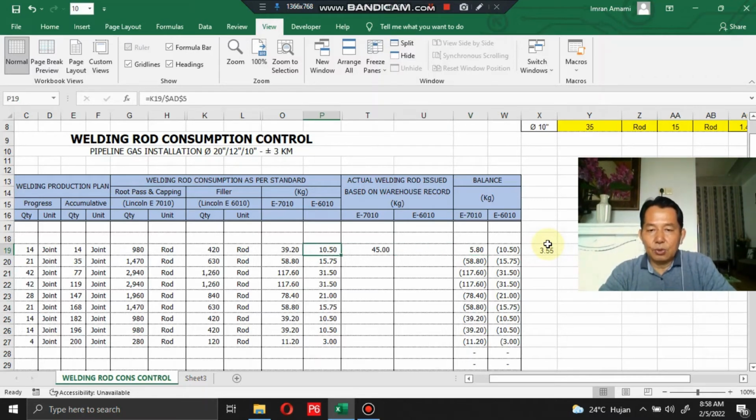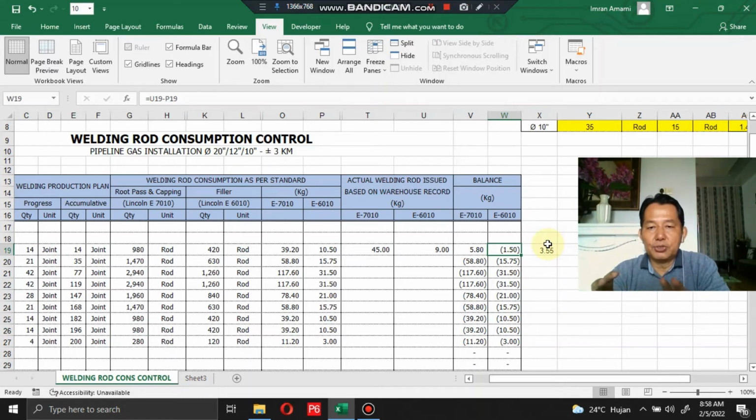Okay, so for the filler work, let's say the actual welding rod issued based on warehouse records, we only use 9. Okay, so in this section a negative number, 1.50, means this is good.